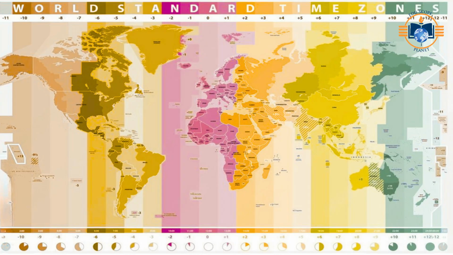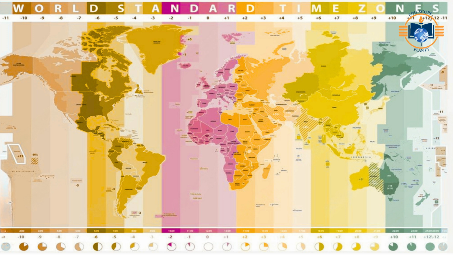Earth rotation rate. 360 degrees per 24 hours equals 15 degrees per hour, equals 1 degree every 4 minutes. Reference meridian. Times are measured relative to a chosen longitude, commonly Greenwich Mean Time / UTC at 0 degrees longitude.